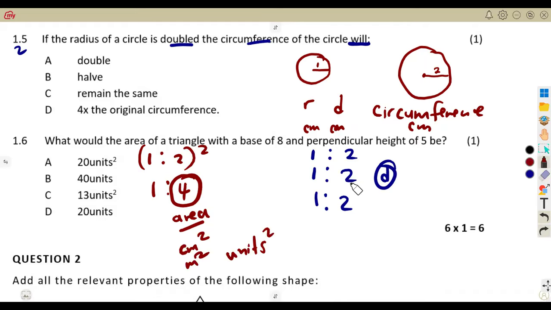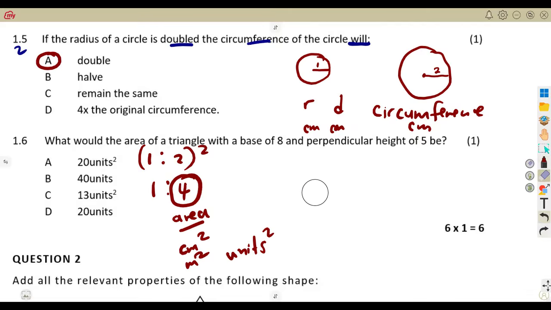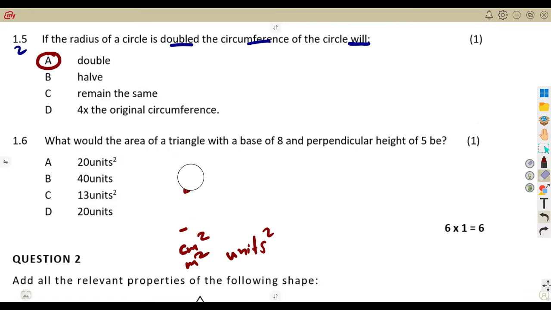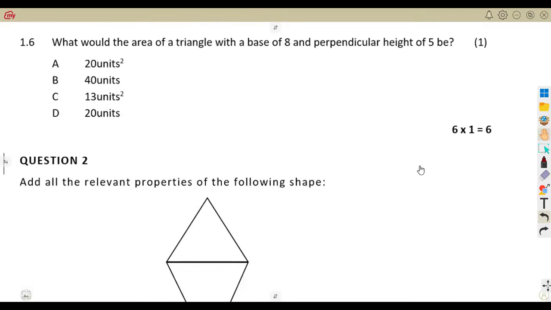So 1:2 means a double. If you double the radius, the circumference will also double. But the area is going to be 4 times. The area is not going to double. It is going to be 4 times what we had.